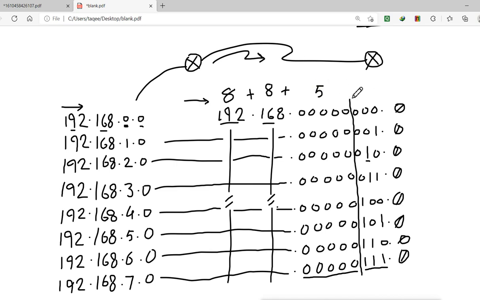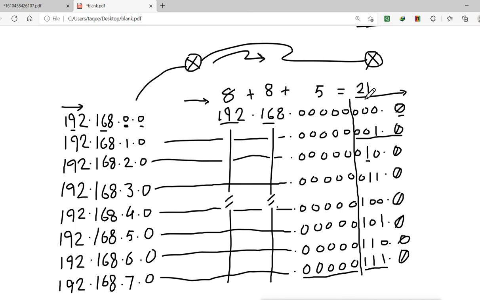Now after this the changes are there. So after this it changes. So these are zeros, but we will not count them because the change starts from here. So we can say after that everything is changed. So how many common bits do we get? We get 8 plus 8 is 16, and plus 5 we get 21. So the common bits we get is 21.